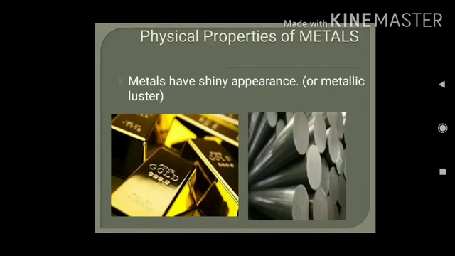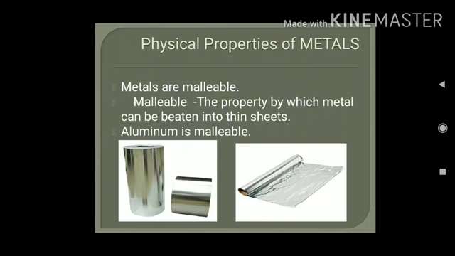Next property of metals is that metals have a shiny appearance. They have metallic luster. You can see from the figure, gold and this metallic rod have a shiny appearance. Metals are malleable. What does it mean, malleable? The property by which metal can be beaten into thin sheets.